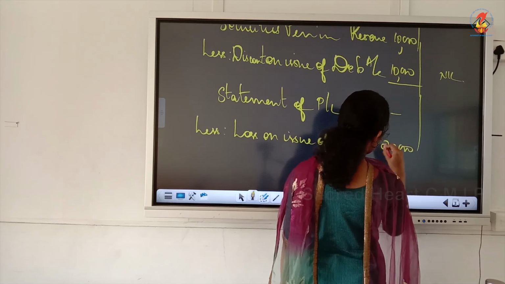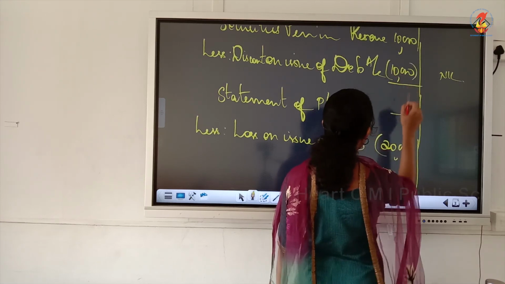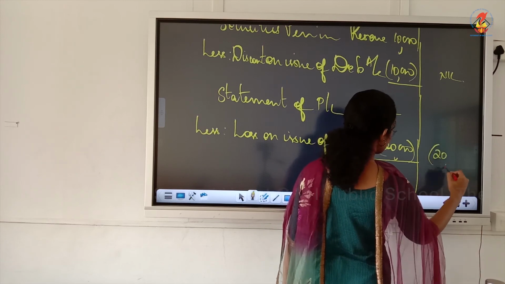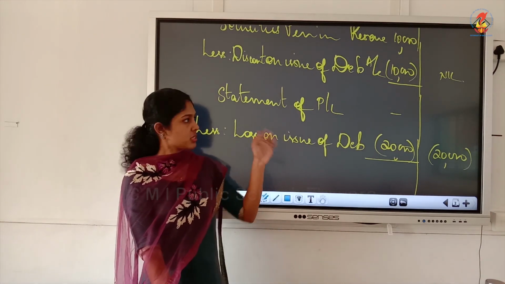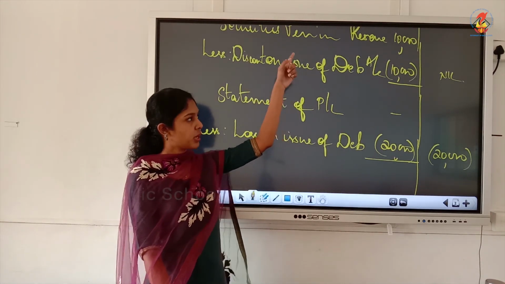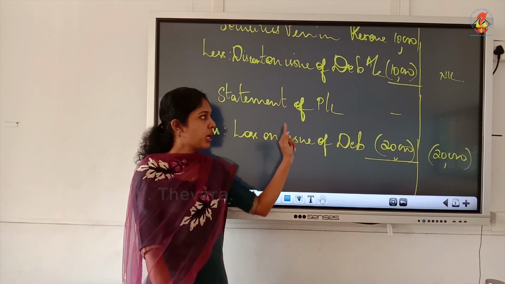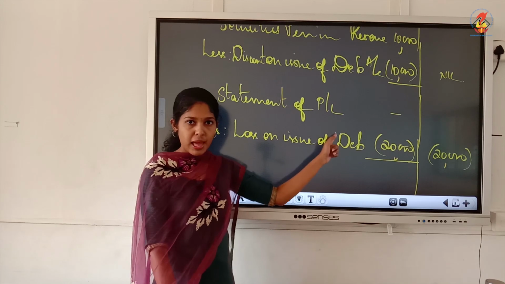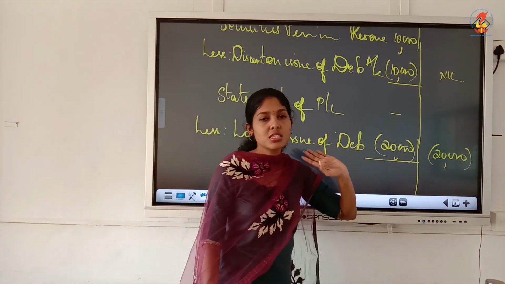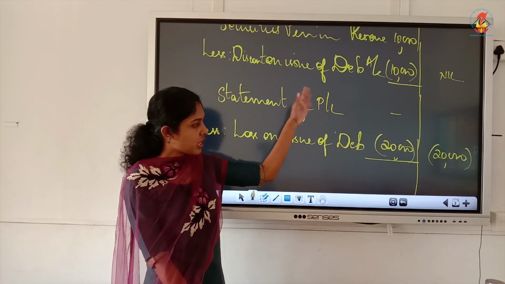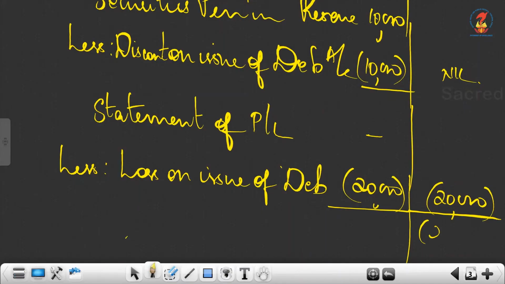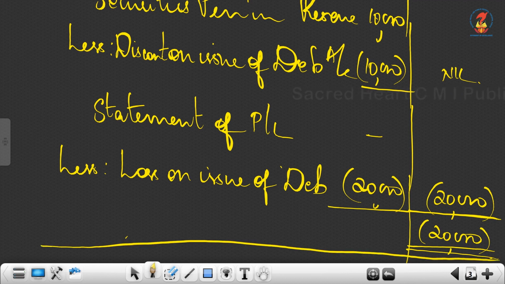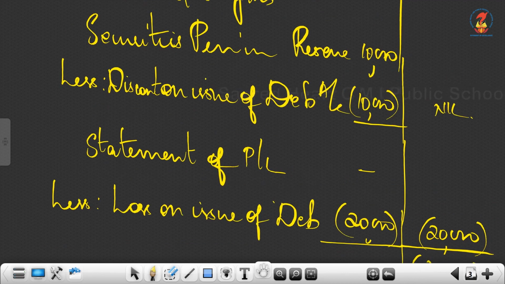So we are deducting it, so within brackets, and this will remain as a negative figure because there is no balance in P&L. This is what happened in the entry, isn't it? We took from SPR and we took from P&L also, and there is no P&L balance given, so that is why this particular figure is negative. Now we can show this. Now your note to accounts is over. Okay. Now what we can write is this minus 20,000, just double line, and you can take this to your balance sheet.